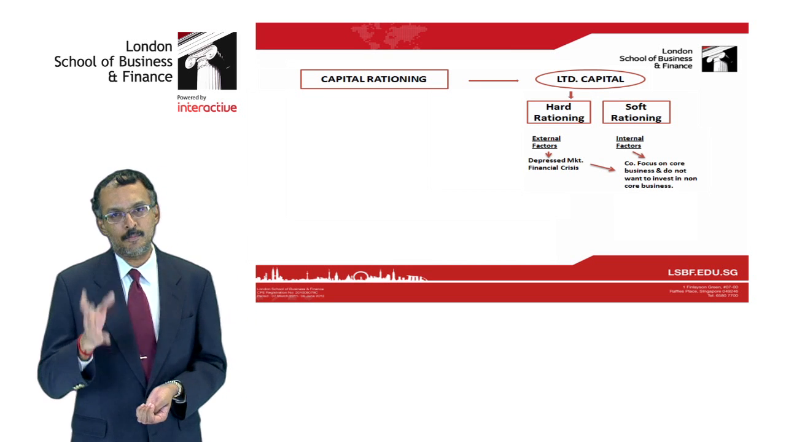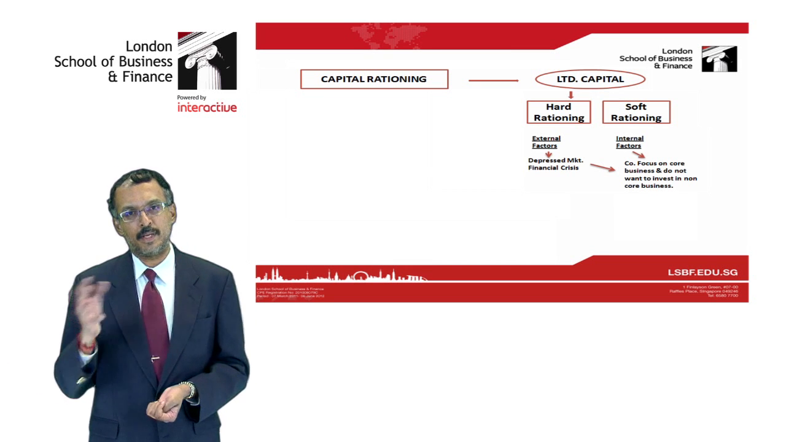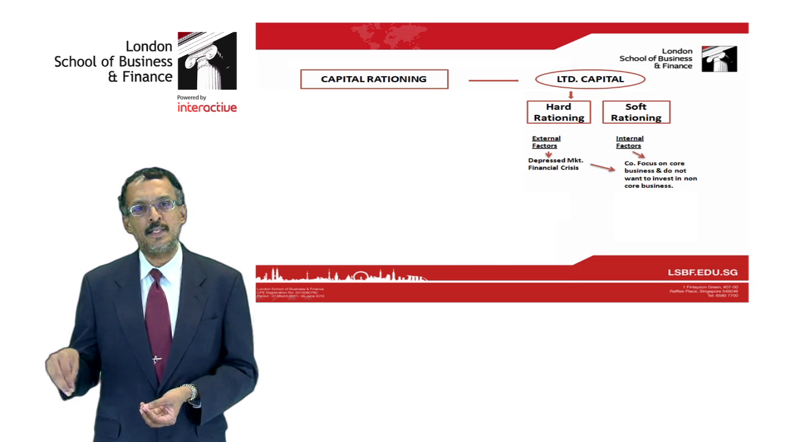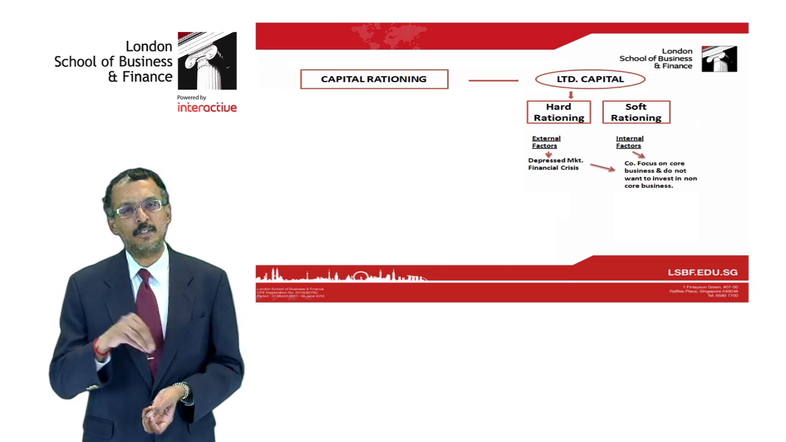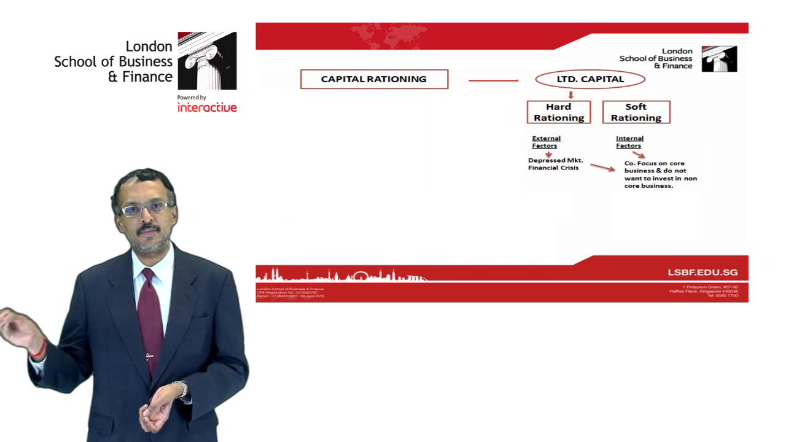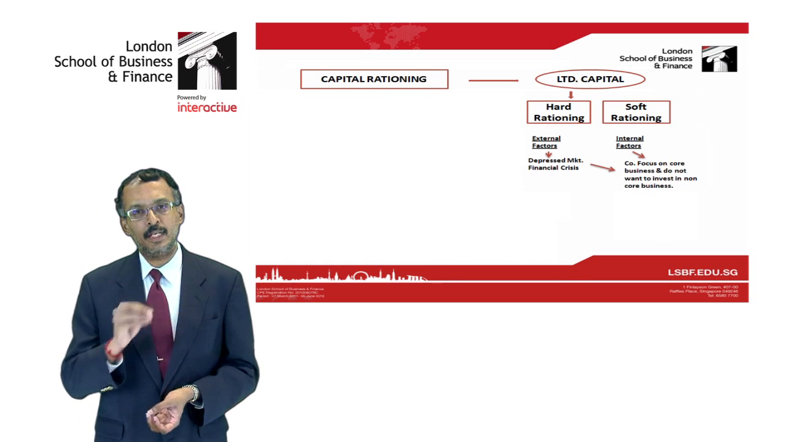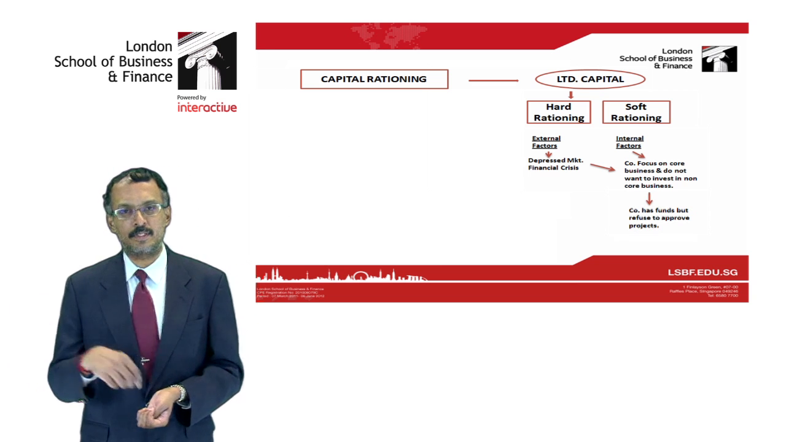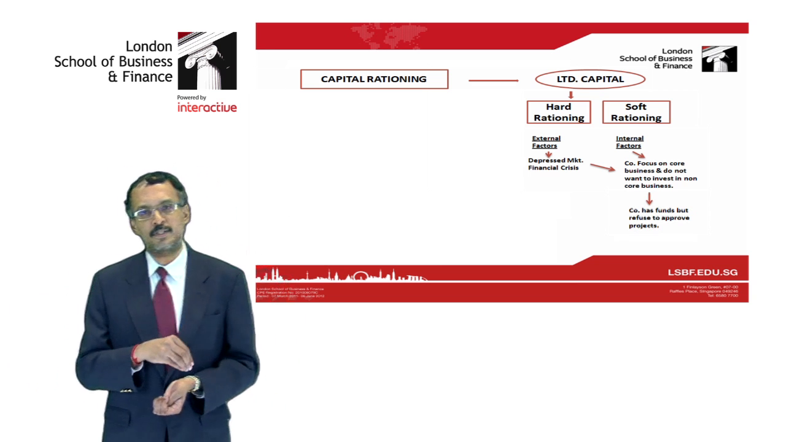Soft rationing means the company has capital, but management does not approve projects. Why does management not approve projects? It is because they want to focus on their core business and they don't want to take all the projects with positive NPV, so they put aside capital only for the core business and refuse to approve all the positive NPV projects. This is what is known as soft rationing.